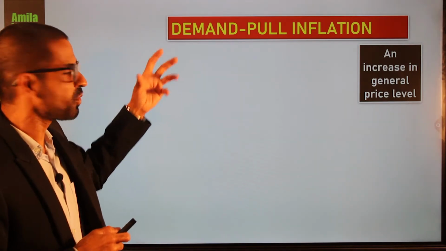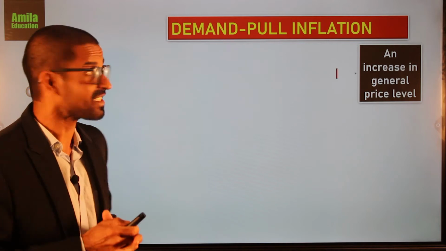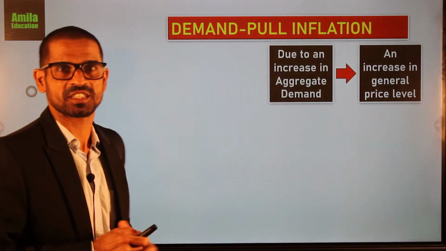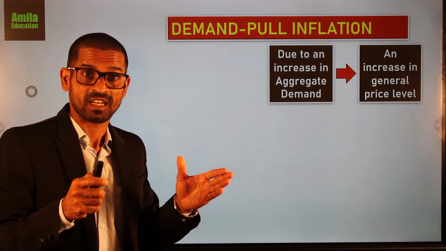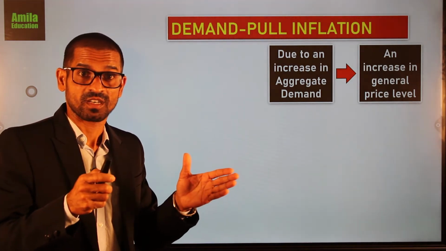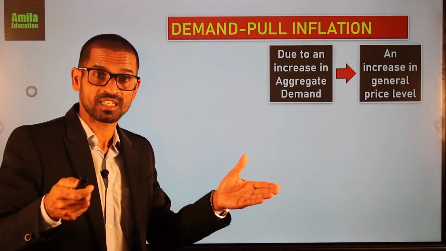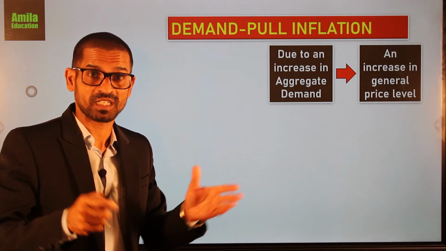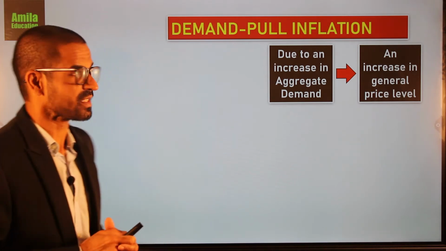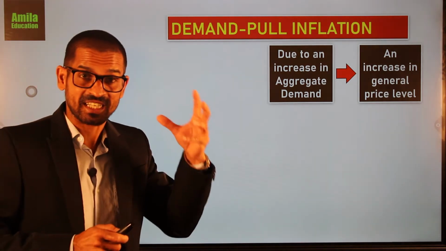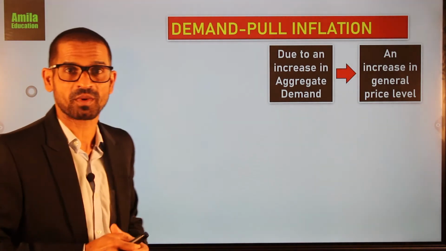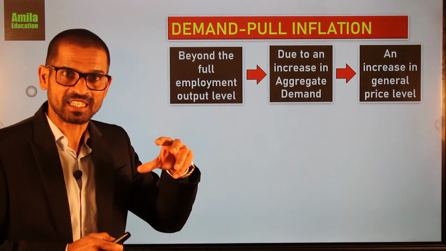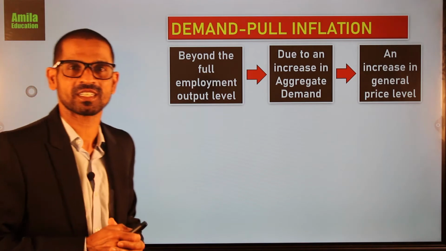What is demand pull? Due to the increase in aggregate demand. Aggregate demand consists of the total consumption of a country. That is private consumption and public consumption, and the investment and the net exports. Due to that increase in aggregate demand, there will be an increase in general price level. And it happens when the aggregate demand increases beyond the full employment level.